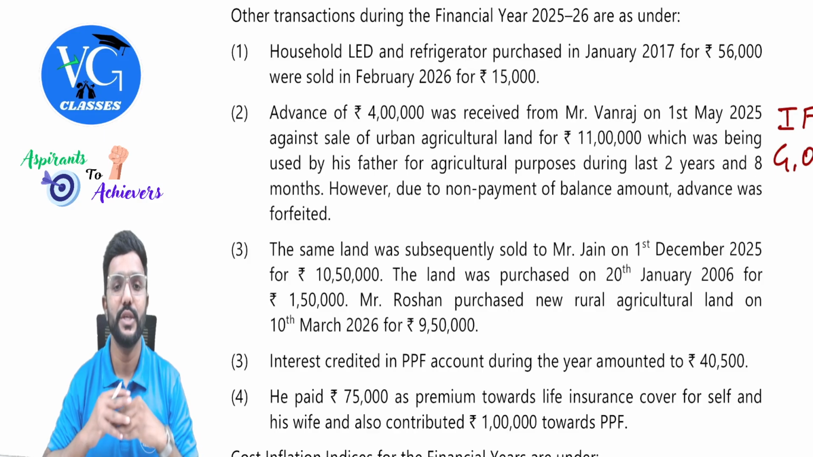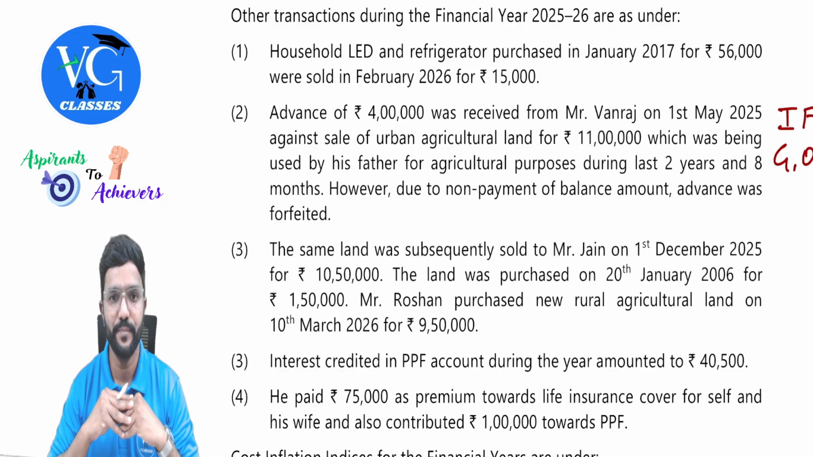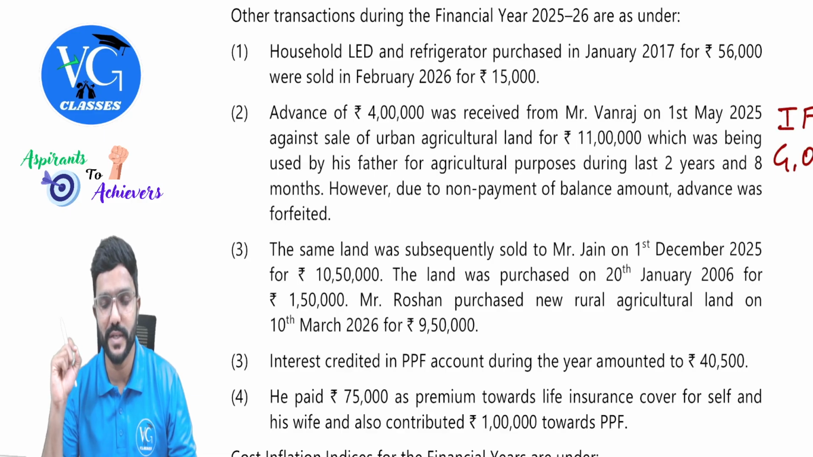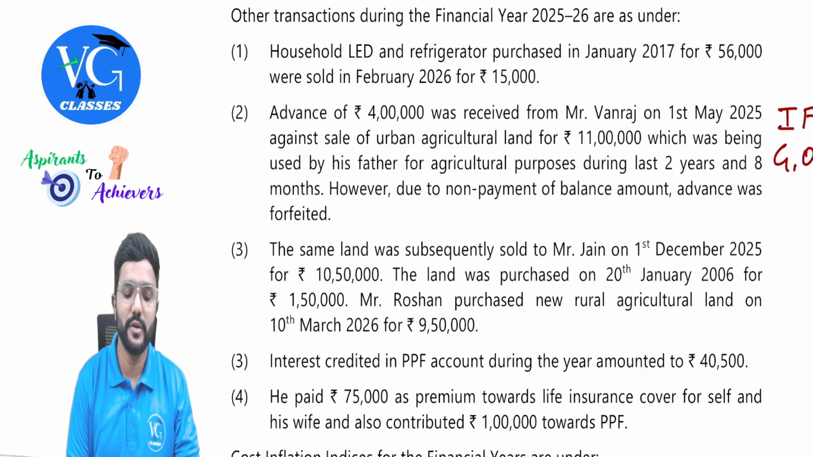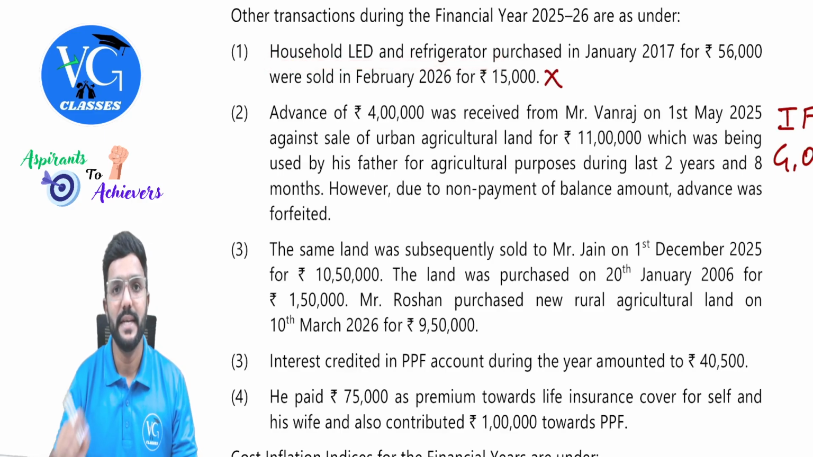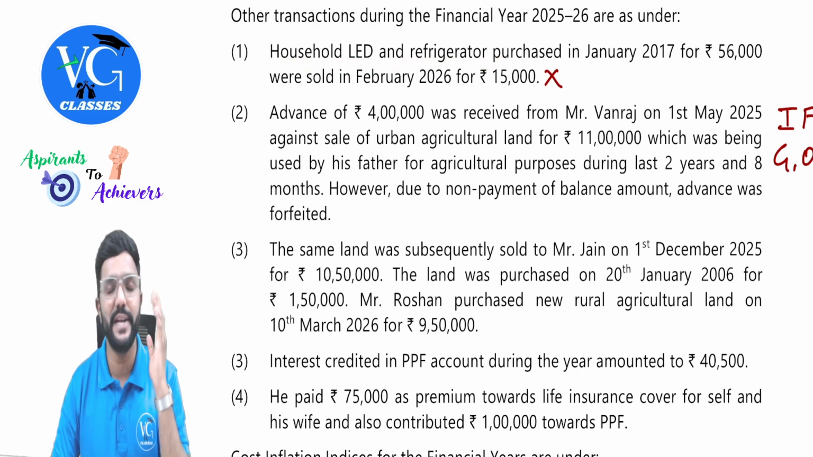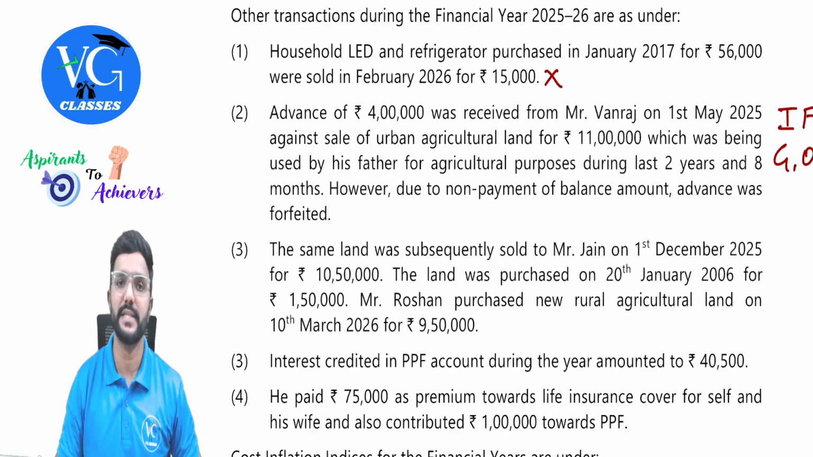Okay. Next, other transactions during the financial year 25-26 are as under: household LED and refrigerator purchased in January 2017 for 56,000 were sold in February 2026 for 15,000. Guys, do we calculate capital gains on this? No, sir. Guys, household LED and refrigerator is a personal asset of movable nature. It is not at all a capital asset.